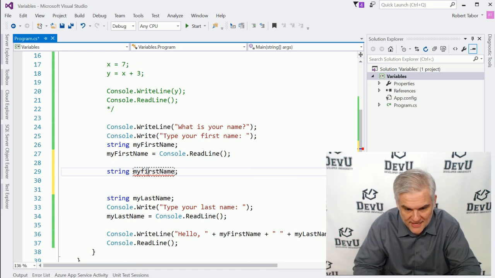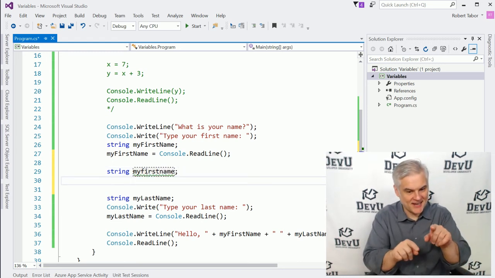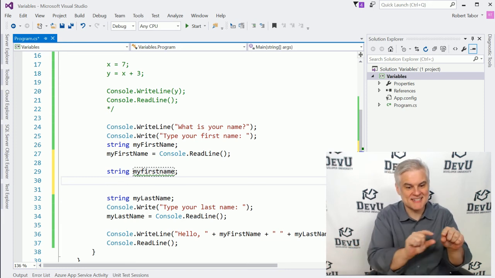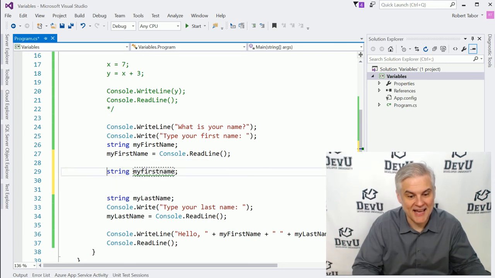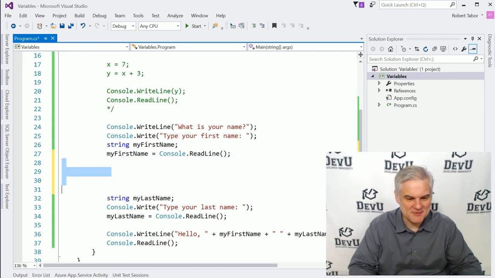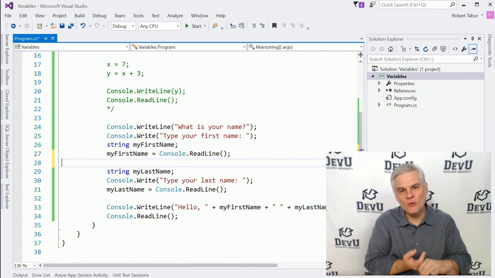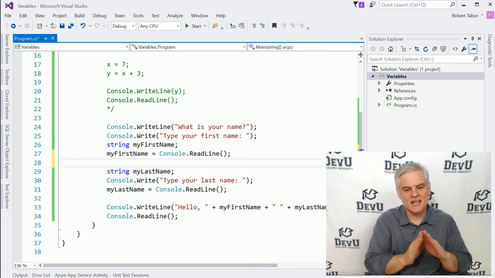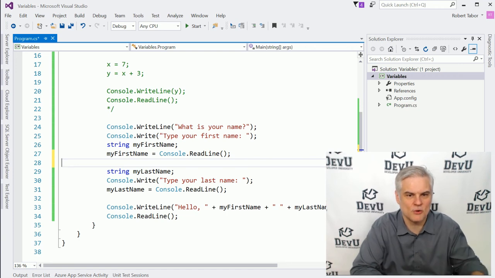Now, we could do this, but I highly recommend you don't, because my first name, all lowercase, is different than my first name with camel case. But this would cause a high degree of confusion, so never do that. Be descriptive with your variable names. Don't repeat variable names. Always stick to a naming convention and never break that rule. If you follow those little rules, I think you'll find some of these initial issues will just dissipate. You won't have to worry about them.